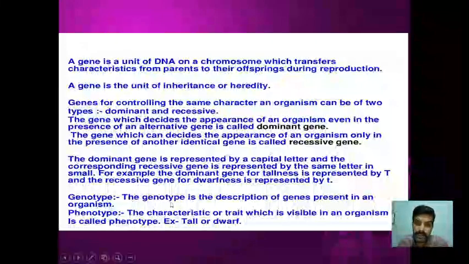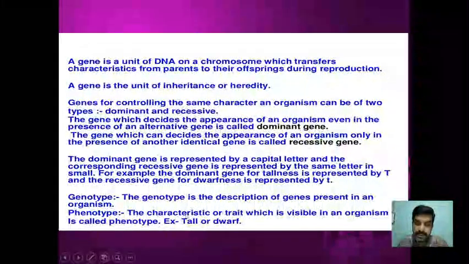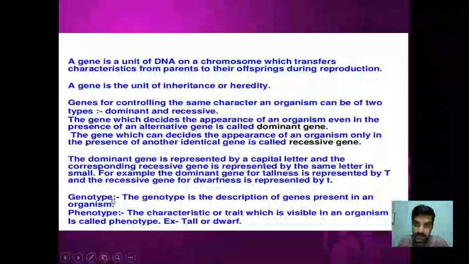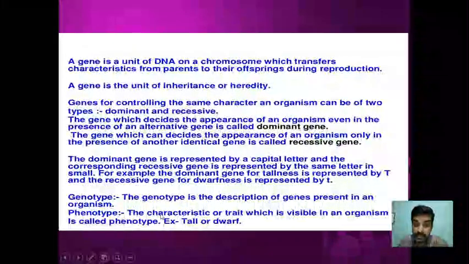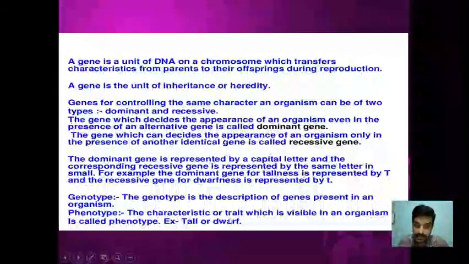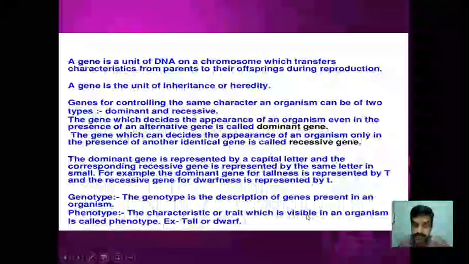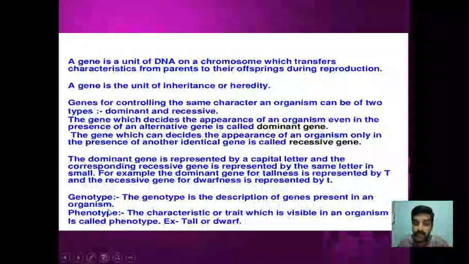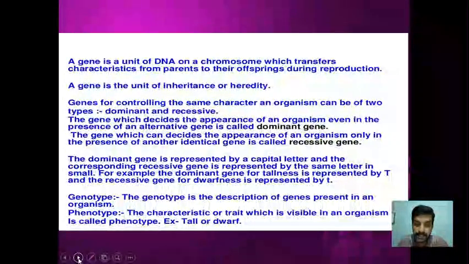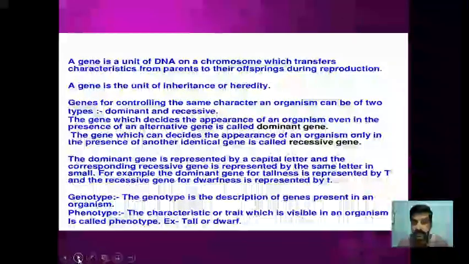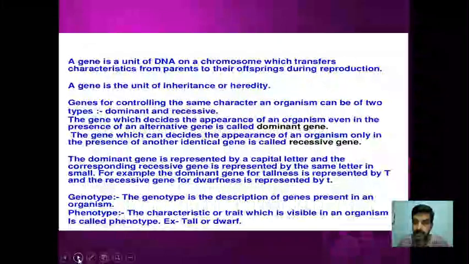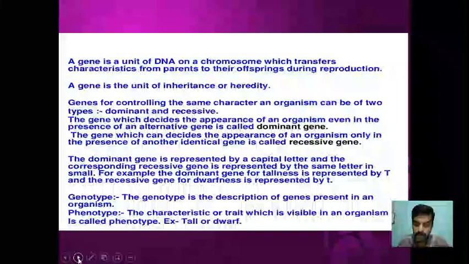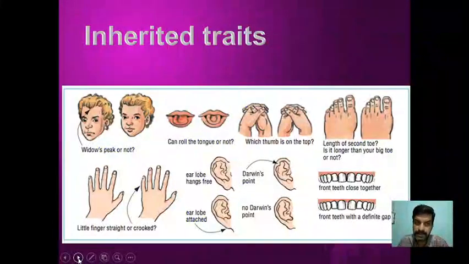Then the genotype is the description of the genes present in an organism. Genotype is the word we use for what type of gene is present. Phenotype is the expressed character or trait of the plant which is visible. That is what is called phenotype, right? Genotype is the gene which is responsible for the phenotype. Phenotype is the visible trait. So say for example, a plant is a tall plant or a dwarf plant. Like that we are going to discuss.